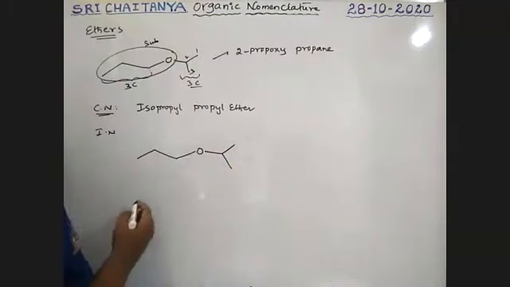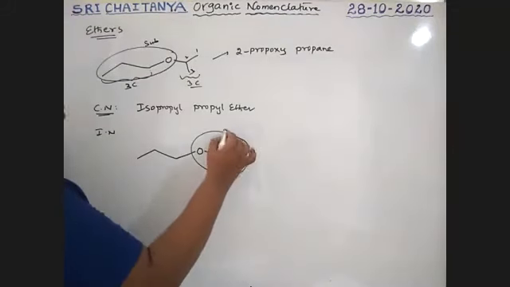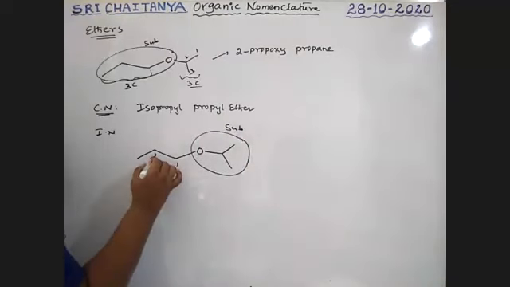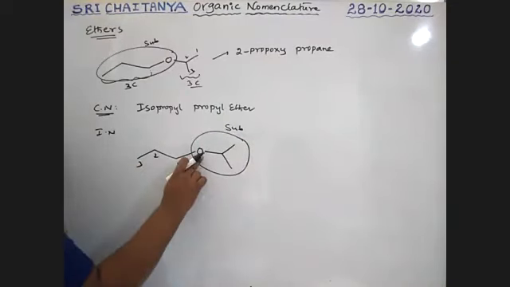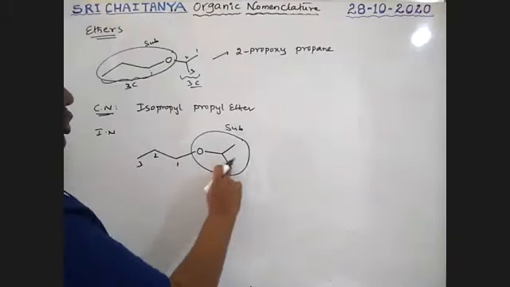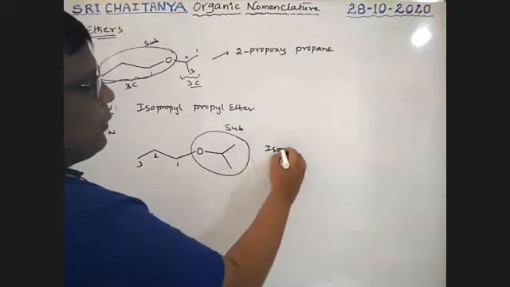Both are the same, boys. For example, if I take this one as a substituent and this one as the major chain, the oxygen attached carbon should be the first carbon. Therefore, it is an isopropyl group with oxygen, so the name of this one is isopropoxy.